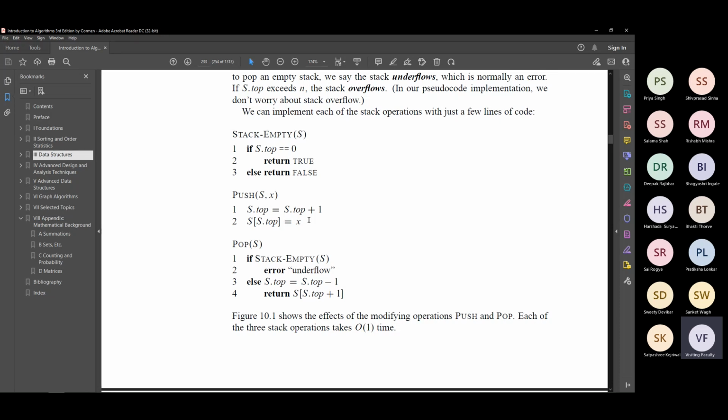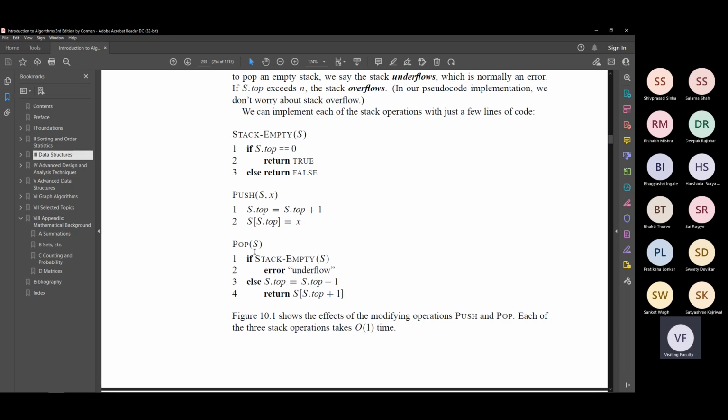Okay. Similarly, pop. Now you have to remove an element. So when you have to remove an element, the only thing you have to check is that the stack is not empty. So if it is not empty, you can remove. If it is empty, you cannot remove, right? So that's what you check.